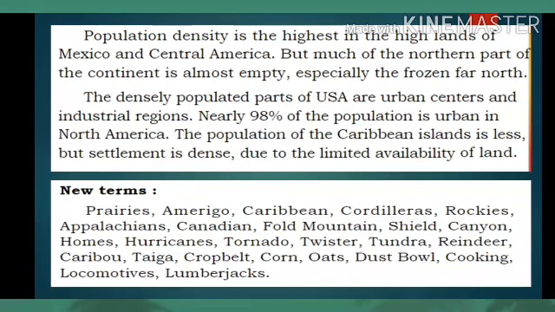Students, we have seen in three videos the information about the North America continent. Now let us see the new terms of this lesson. Prairies, Amerigo, Caribbean, Cordilleras, Rockies, Appalachian, Canadian Shield, Fold Mountain, Canyon, Homes, Hurricanes, Tornado, Twister, Tundra, Reindeer, Caribou, Taiga, Crop Belt, Corn, Oats, Dust Bowl, Cooking, Locomotives, Lumberjacks. You should write all these new terms in your file.